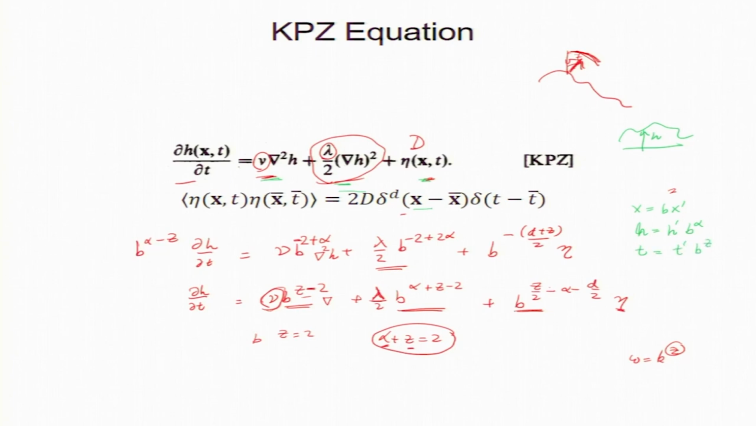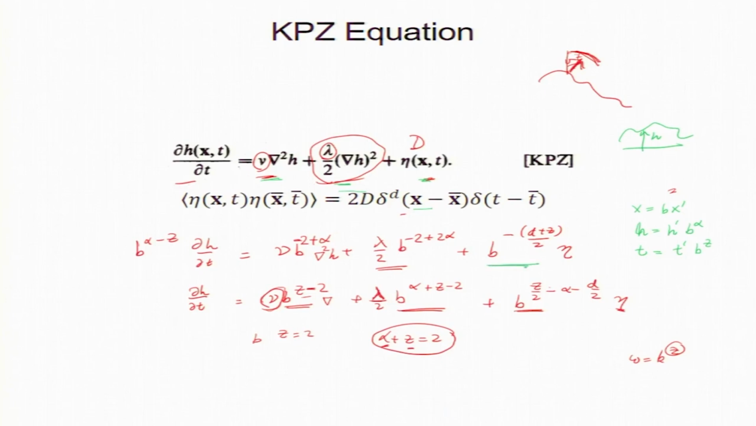Okay. So, these are three parameters: alpha, z, and d is the dimensionality of the space. If it is a 2D surface, then it is 2. If it is growing in this room, then d equal to 2. If it is growing on a line, then d equal to 1. So, that is d, and the other part I have done. This part I will not repeat.